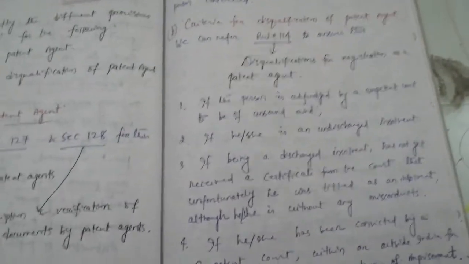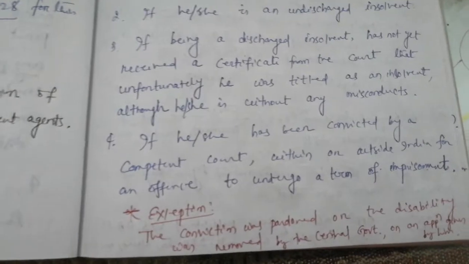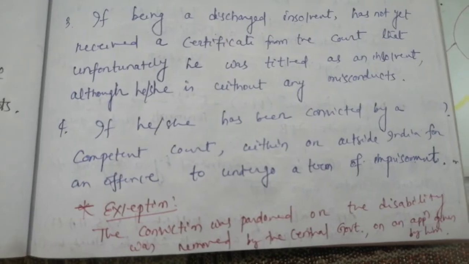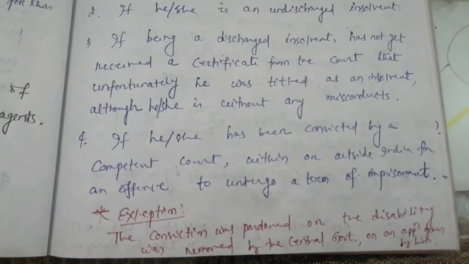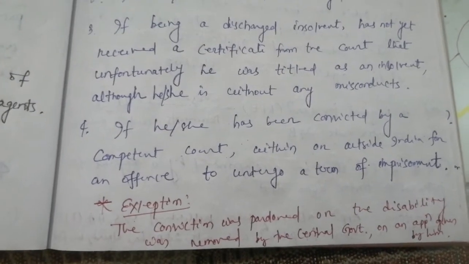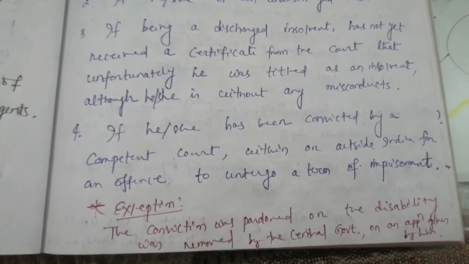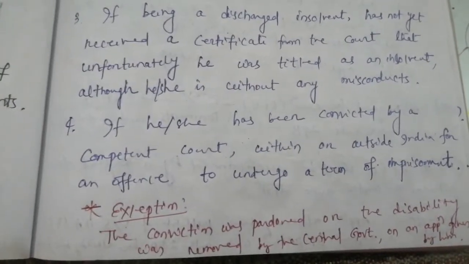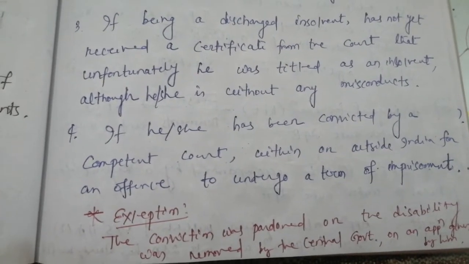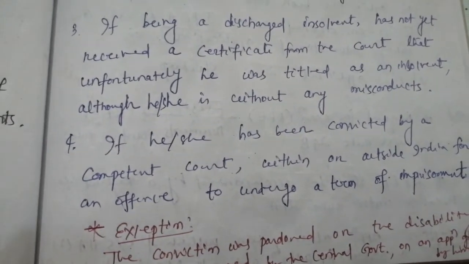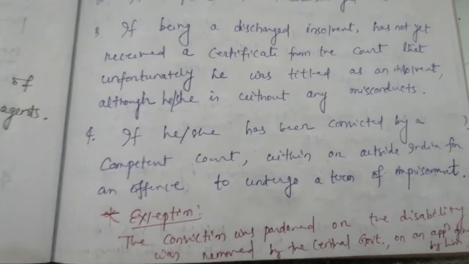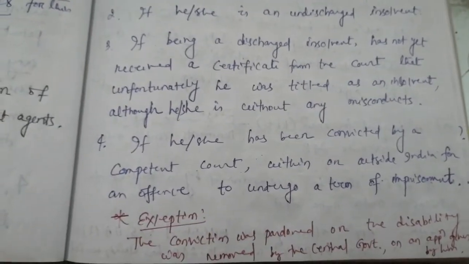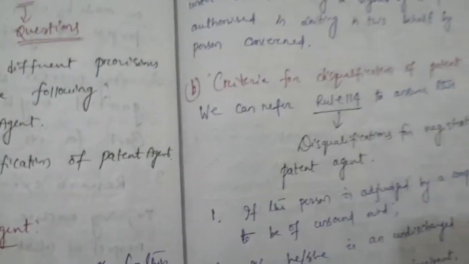So these are the 4 situations for the disqualification of a patent agent. There is an exception, that the conviction was pardoned or the disability was removed by the central government on an application given by him. That means if the conviction was pardoned and his or her disability was removed by the central government, then in that case this cannot be a situation for disqualification of a patent agent. That means he or she has already got a clean chit from the central government.